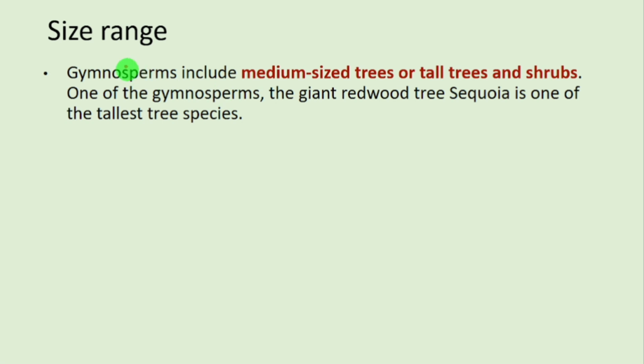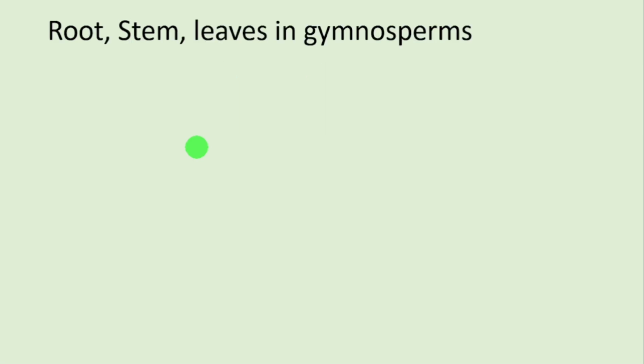In terms of size, they include medium sized trees, tall trees and shrubs. The thalloid structure is not seen in gymnosperms. One of the gymnosperms, the giant redwood tree Sequoia, is one of the tallest tree species. In angiosperms, you will find an even taller tree, eucalyptus, which is around 100 meters.